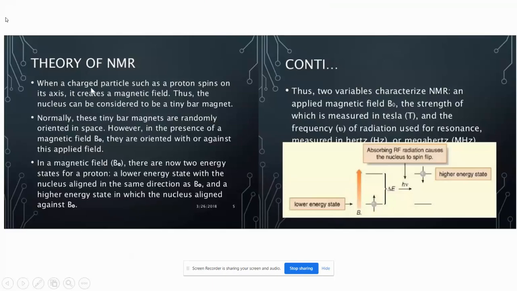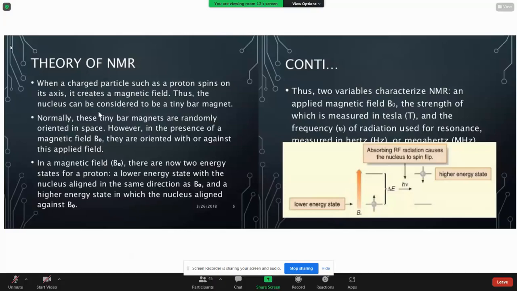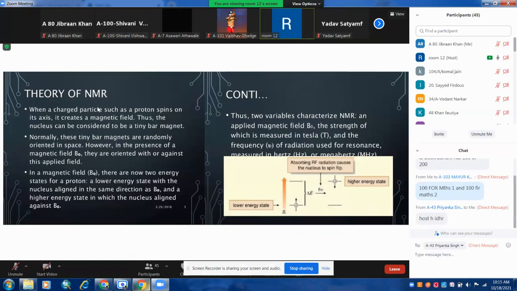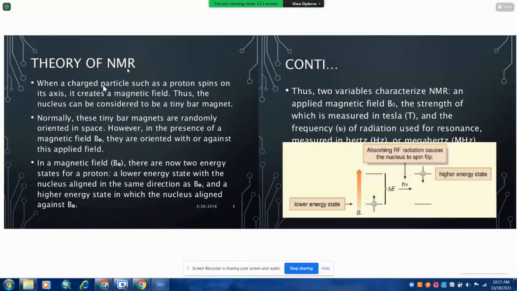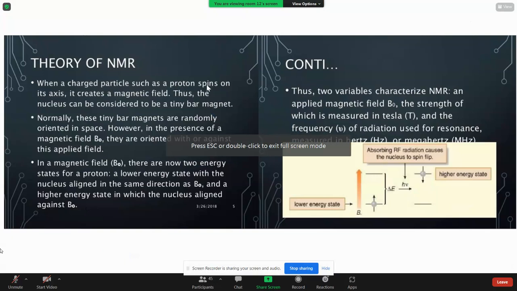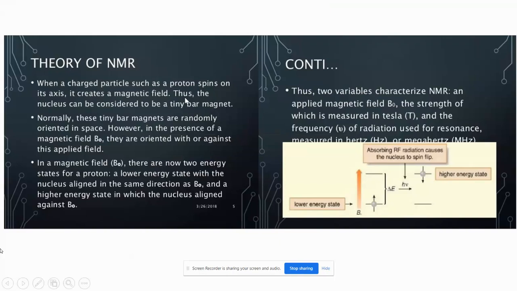If we apply any magnetic field, they will align themselves in the direction of the magnetic field. So when a charged particle such as a proton spins on its axis, it creates a magnetic field. Any spinning charge will create a magnetic field. Thus, the nucleus can be considered as a tiny bar magnet.